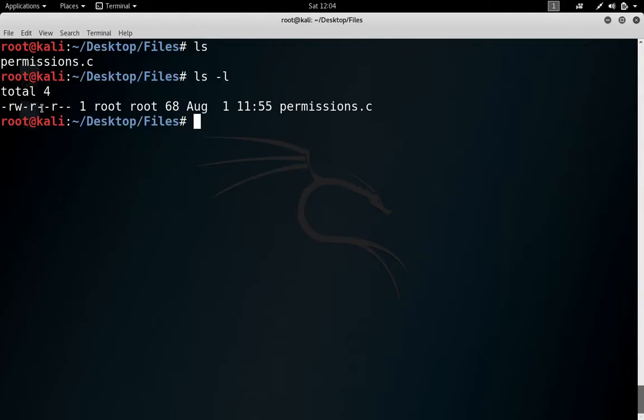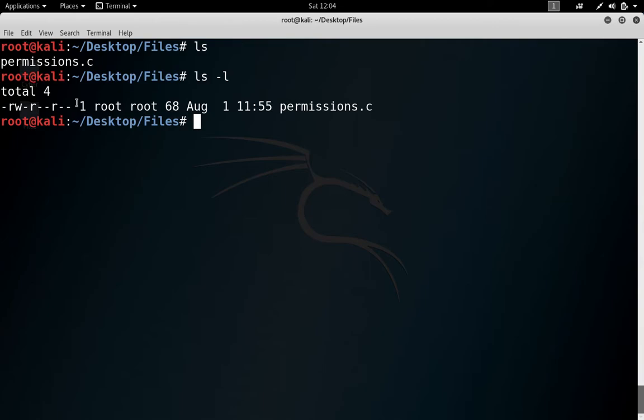So let us see this case. In this case, root is the user and owner of the file, and root is also the group owner. So root, the owner of the file, can read and write the file but cannot execute it, because this is a normal file, not some executable file. Similarly, all the group members of the root group can read the file but cannot write on it, and similarly others cannot write on this file. Basically we have to look at this third group and prevent modification from these users.